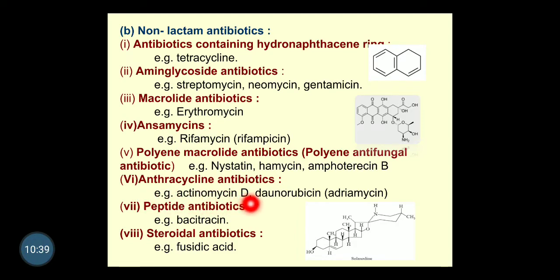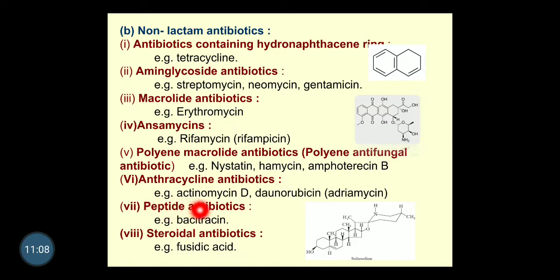Peptide means which has a polypeptide chain, a number of amino acids joined together. As we had seen in the biosynthesis, they are made up of a number of amino acids, so they are proteinous in nature. We call them peptide types of antibiotics. Chemically, this class doesn't have a particular heterocyclic ring, but they have peptide linkages. That's why they are peptide types of antibiotics. Bacitracin is one of the popular examples.